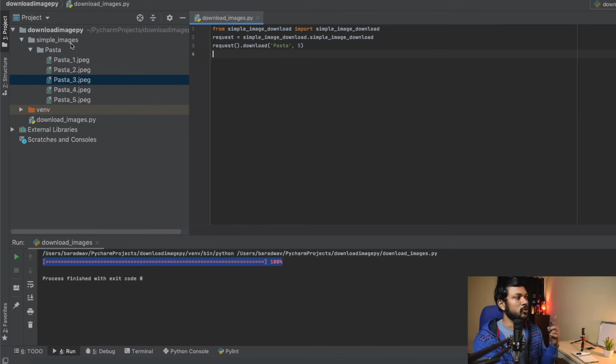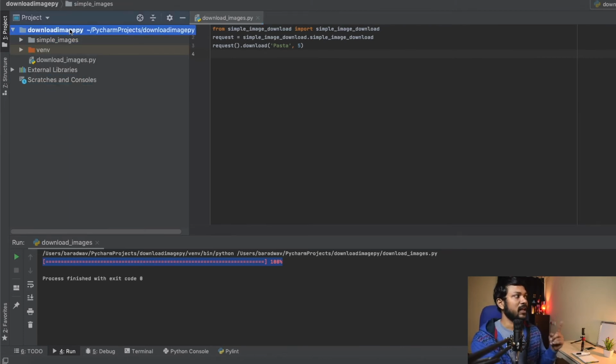Now when I said that you should not be having any other folders inside your download image py, the reason why I told that is to make sure that you have given writing permission and execution permission for your project. By default, if you use PyCharm, you would already have your execution permission. But if you're using some other way of creating your Python project, make sure you have writing permission as well as execution permission given to your project. Now this is called a download, which is obviously how you're going to download your images to your desktop without even going to your Google browser.